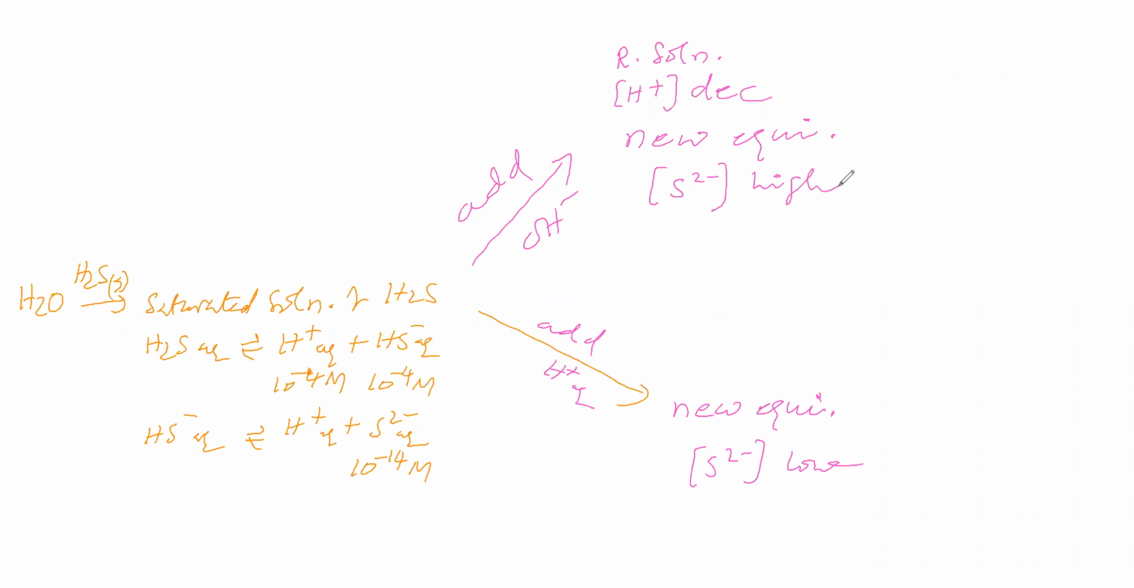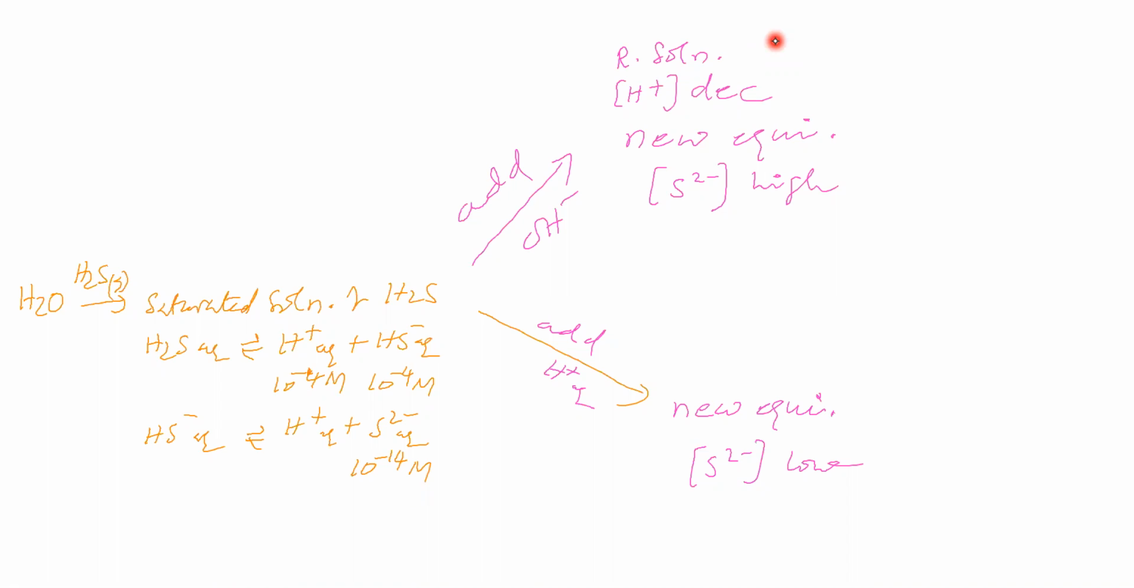Sir, shall we say the concentration of sulfide is lower here when compared to this due to addition of acid? This effect is called the common ion effect, shall we say? The concentration of sulfide here is lower than this one due to the common ion, that is H plus. This effect is called the common ion effect. Here the concentration of sulfide is higher when compared to this due to addition of base.